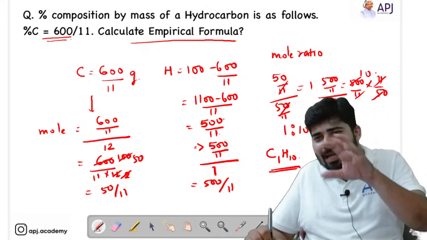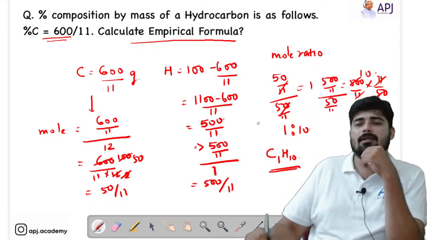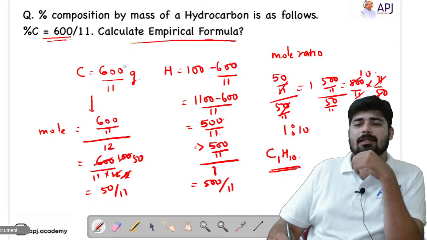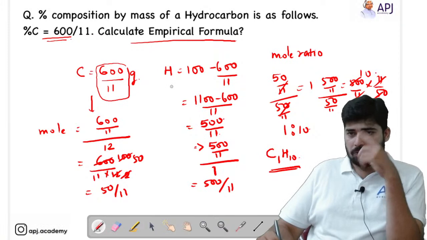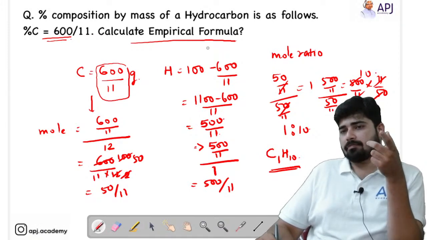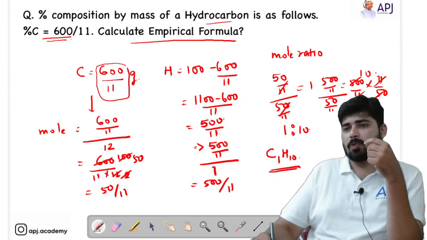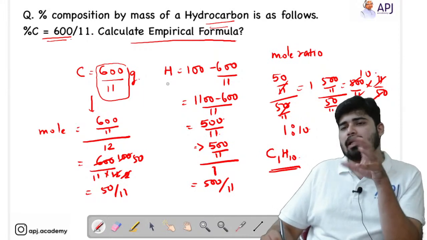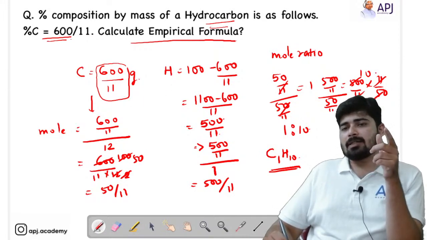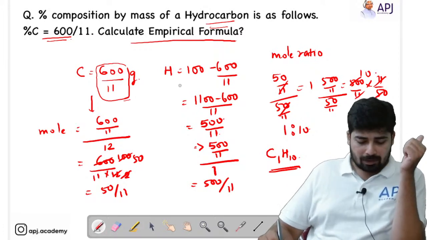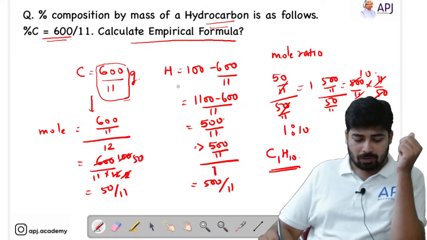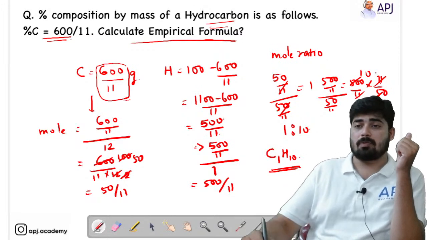There is a slight confusion from this part. They gave us only the percentage of carbon. So, using our brain, we have to find out that they have already told us it is only a hydrocarbon, meaning only hydrogen and carbon are present. If carbon is 600 by 11, then hydrogen will be 100 minus 600 by 11. Okay, so this is how you have to solve the problem.